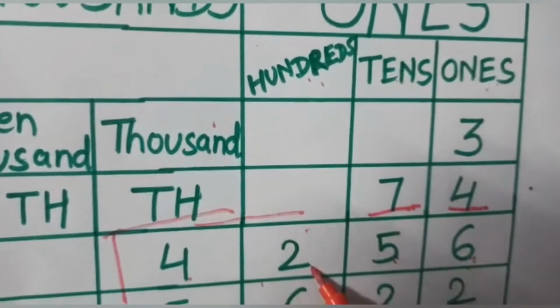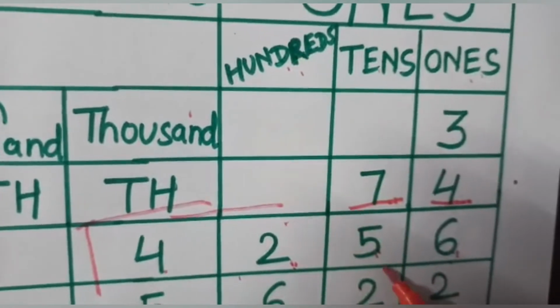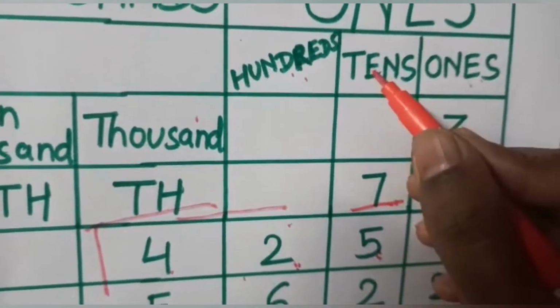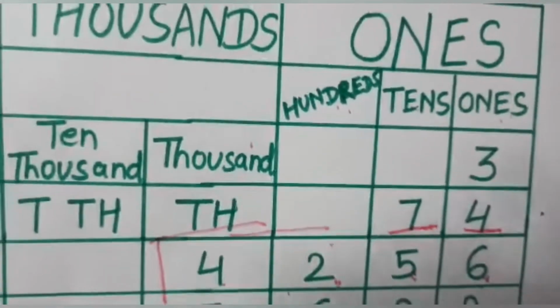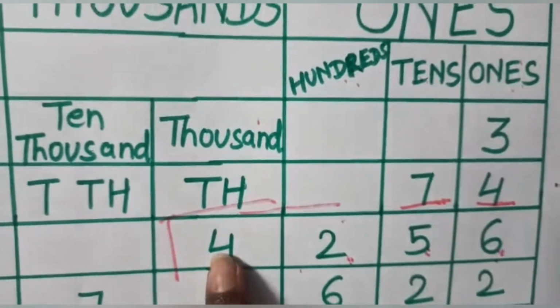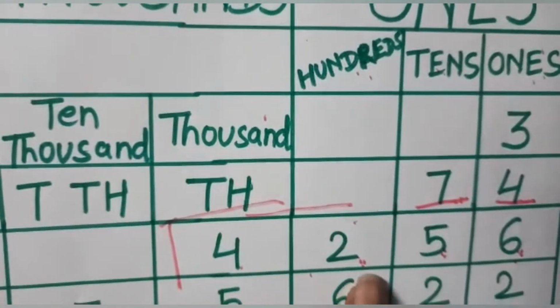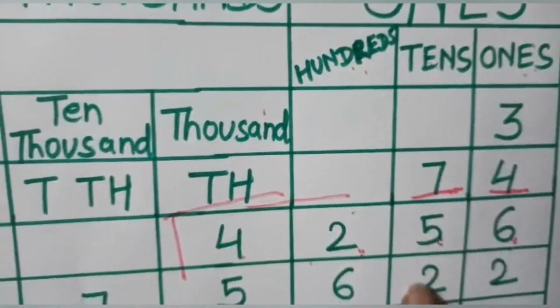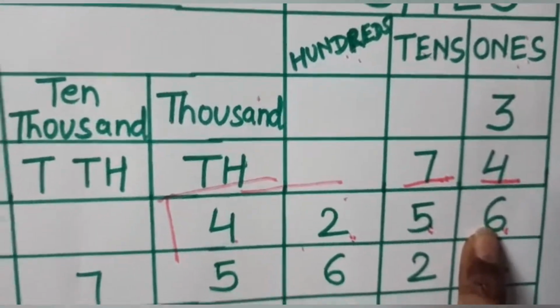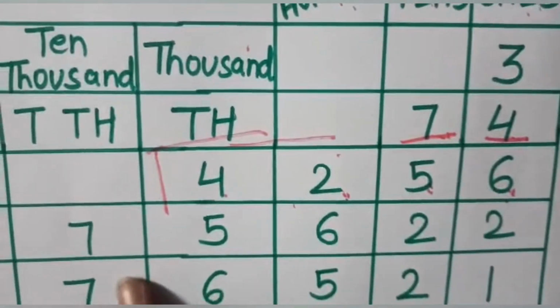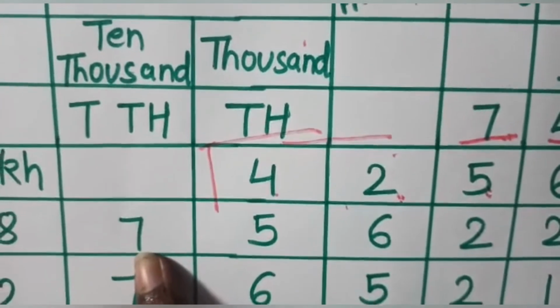4,000, 200, 5 tens, 6 ones. So we will read it as 4,256.